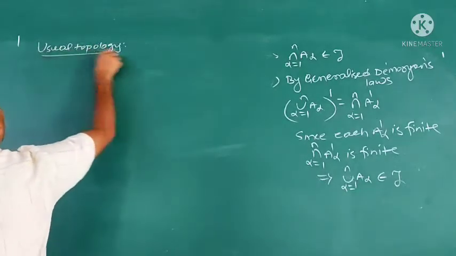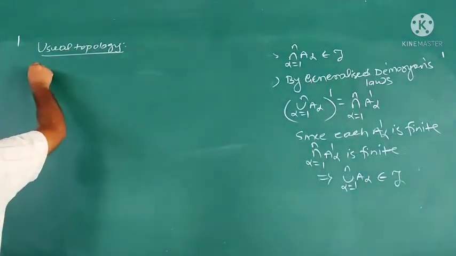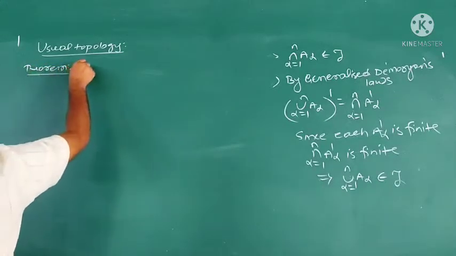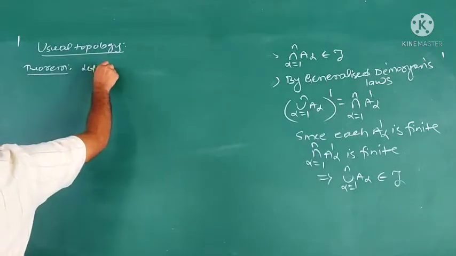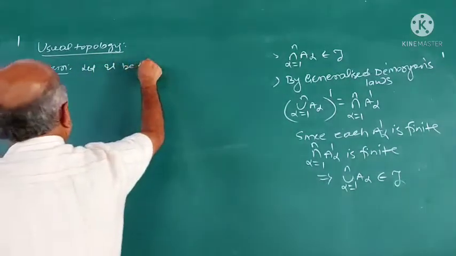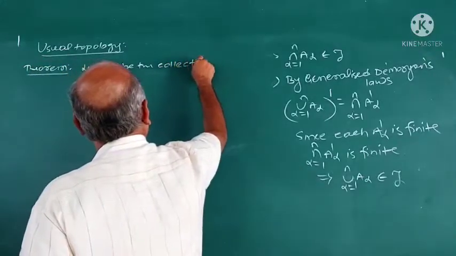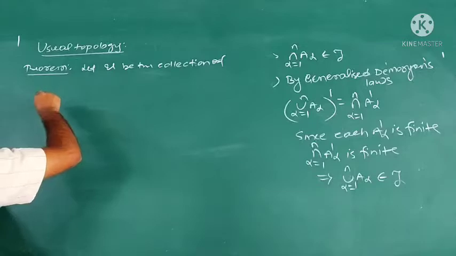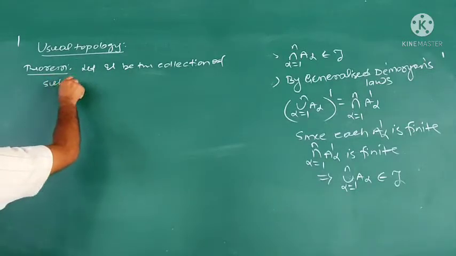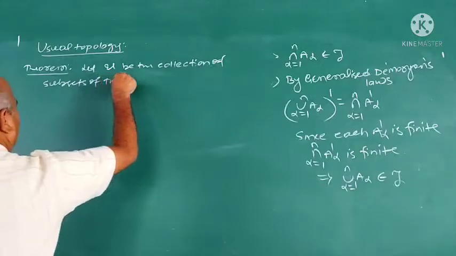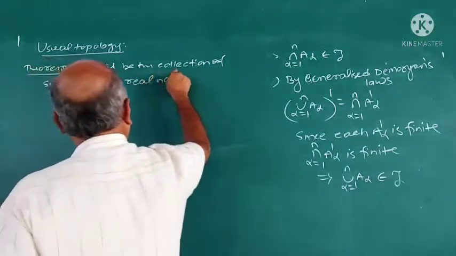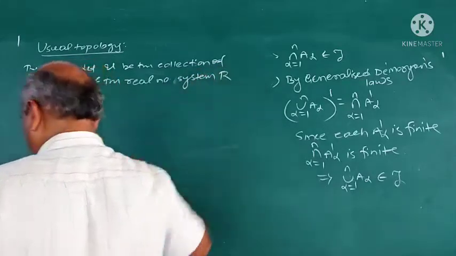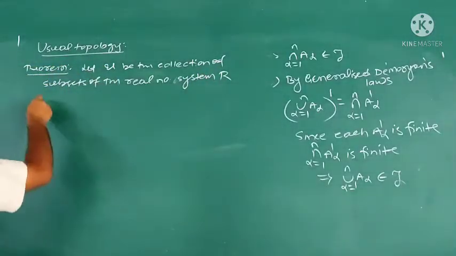Usual topology means it is defined like this. I take this as a theorem. Standard topologies. Let U be the collection of subsets of the real number system, capital R, with the following property.